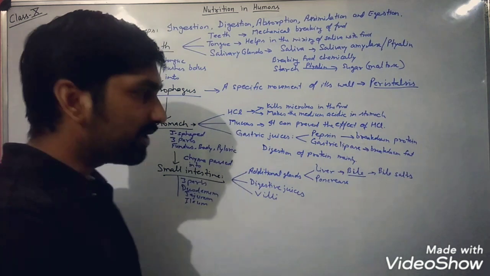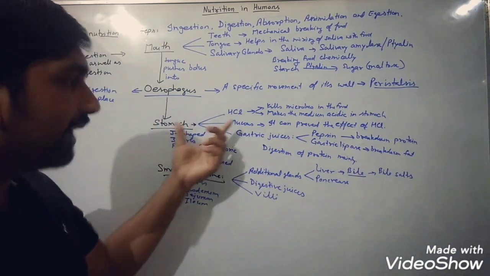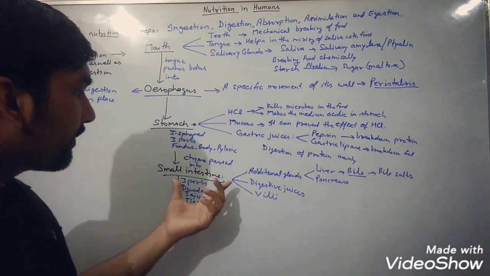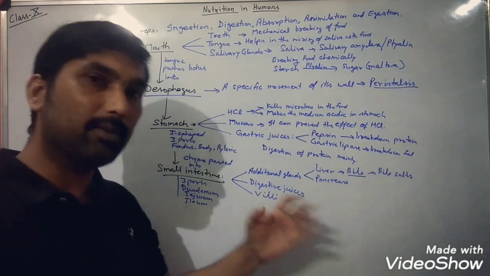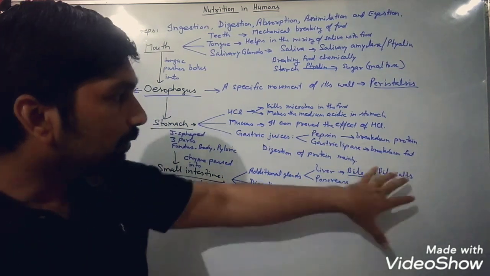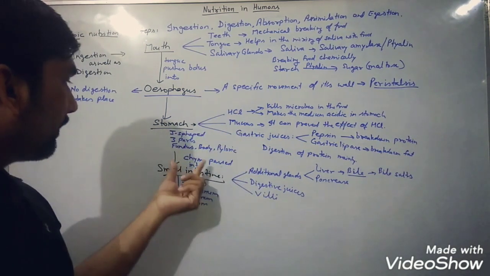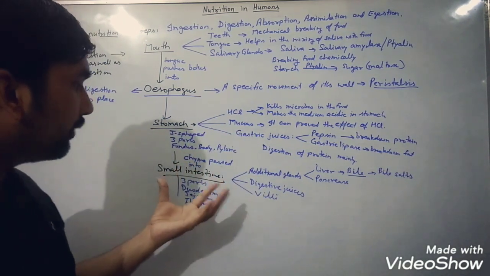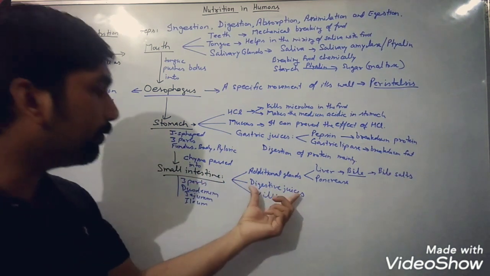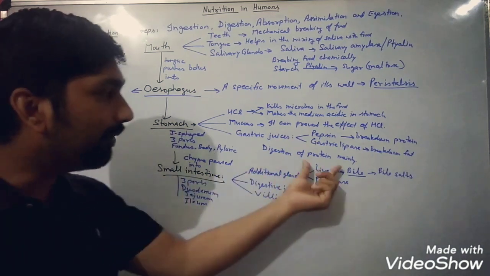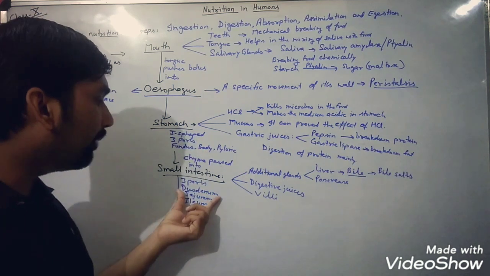Bile salts are going to make the medium basic. Since in the stomach the medium was acidic, the small intestine digestive juices can work only when the medium is basic in nature. So these salts are going to neutralize the acidic chyme in the small intestine. Before the food is digested by the digestive juices of the small intestine, the liver and pancreas are going to release their digestive juices in the duodenum part.